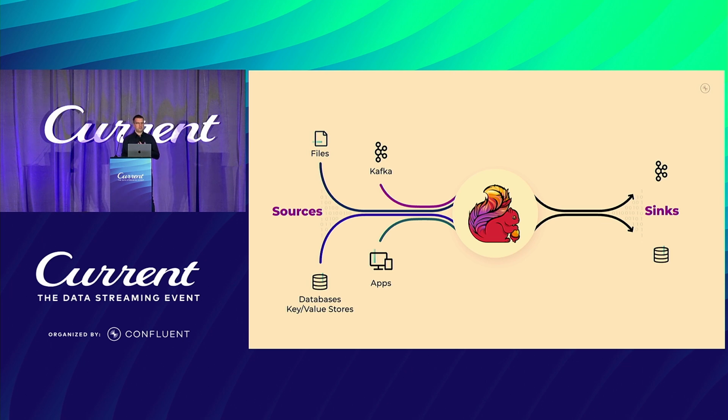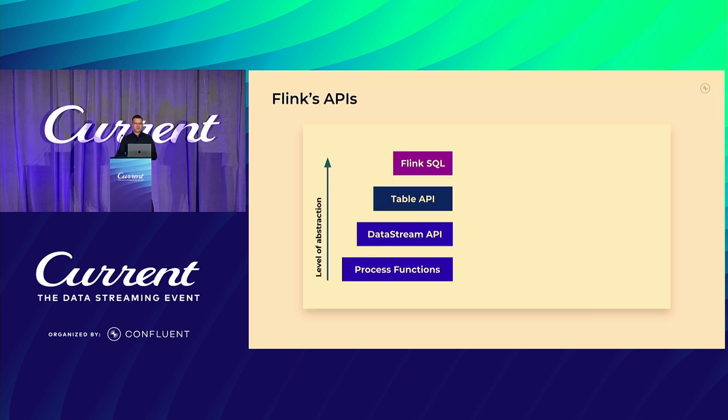But how do we actually write a Flink application? For that, Flink offers a couple of APIs in different languages. If you broadly categorize them by the level of abstraction, you end up with a picture like this. It starts with process functions at the lowest level, then there's a DataStream API in Java, then there's a Table API, which is also in Java or Python, and then there's Flink SQL.